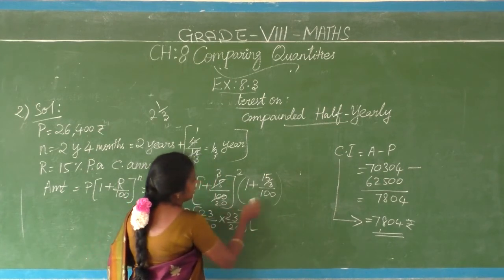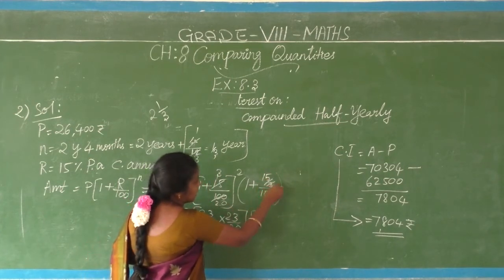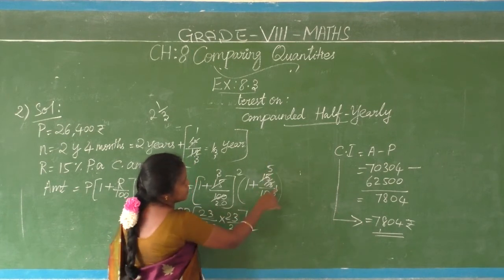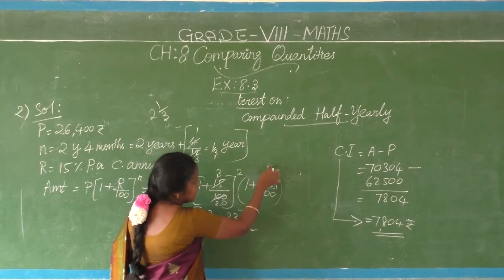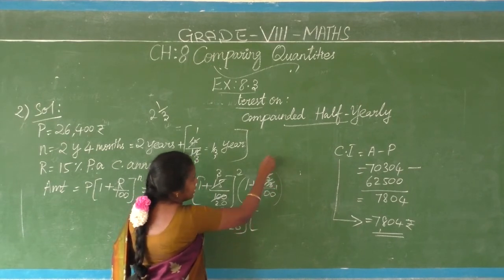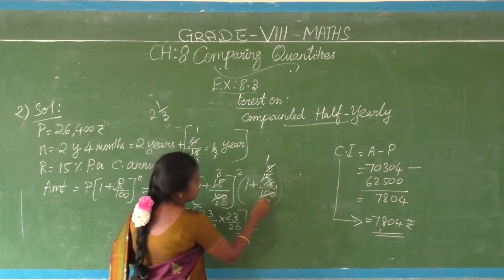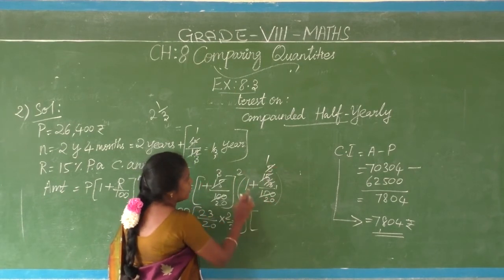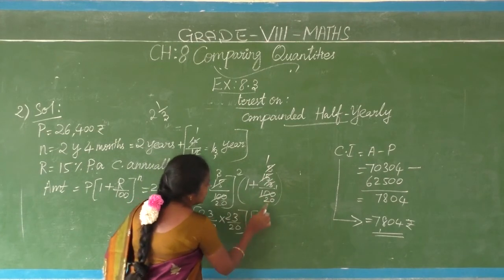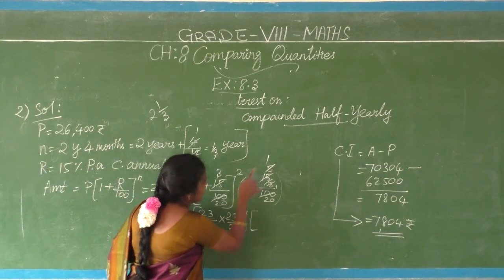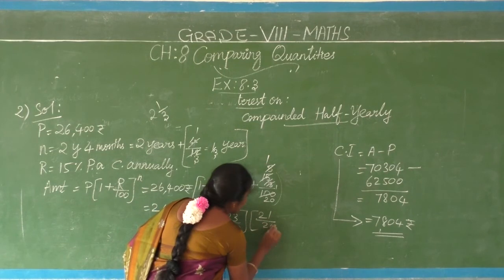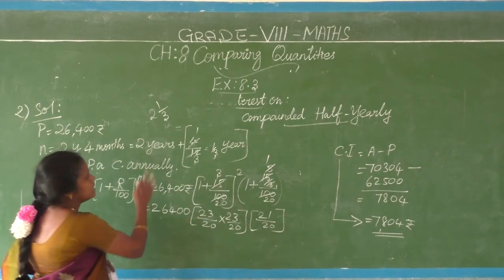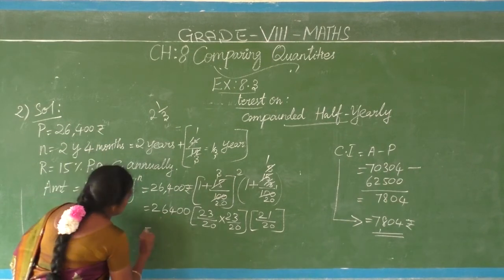Again come to here. Simplify this part. 1 3 is 3. 5 3s are 15. 1 3 is 3. 5 3s are 15. This 5 and 100 can be cancelled again by 5, no? So 1 5 is 5. 25s are 100. Again, what is coming? Mixed form only. 1 plus 1 by 20. If you make into improper, how comes? 20 plus 1, 21 by 20. This lesson is little bit bigger calculation level only, pa. Step by step, slowly calculate.